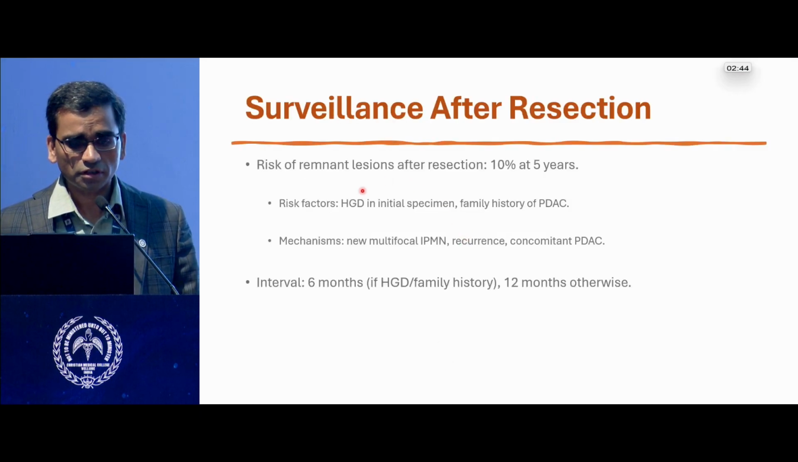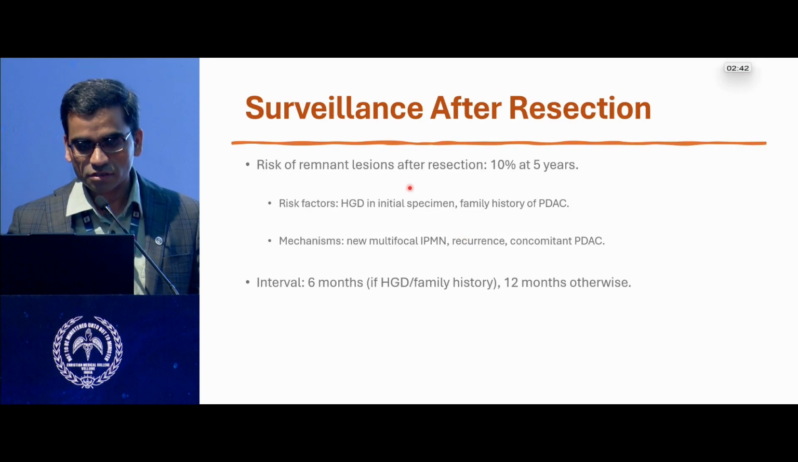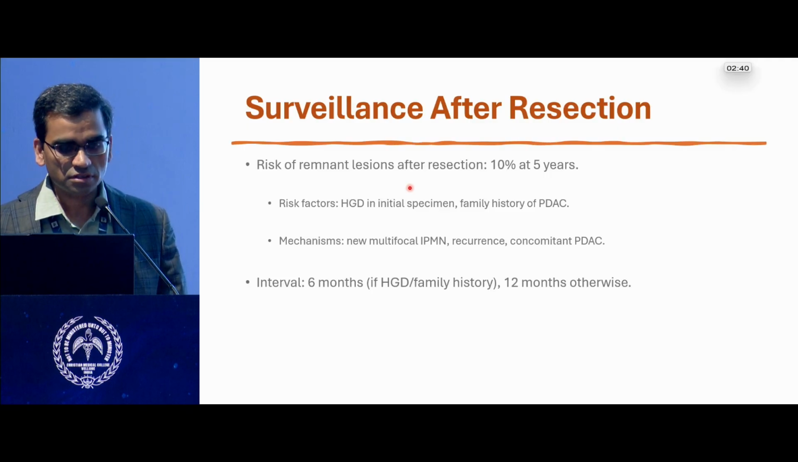So what about after resection? There is a risk of 10% recurrence in the remnant pancreas at 5 years, especially in those who had high-grade dysplasia in the initial specimen with a family history. It can be because of a new multifocal IPMN, a recurrence, or a concomitant PDAC.